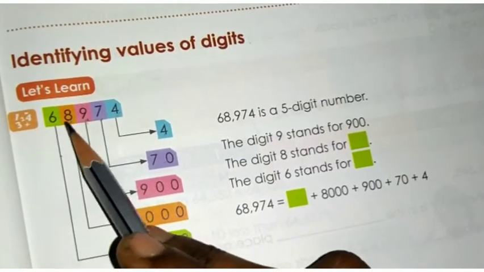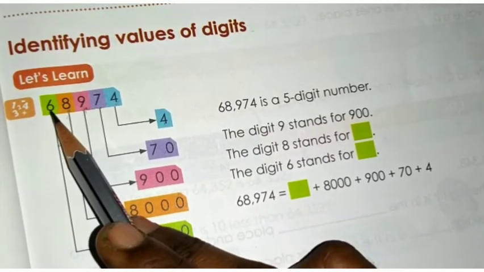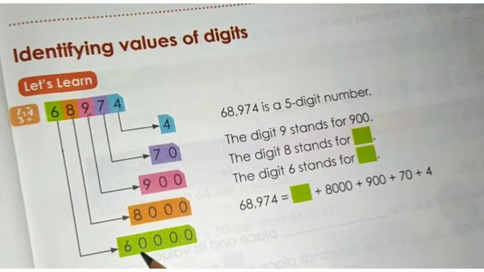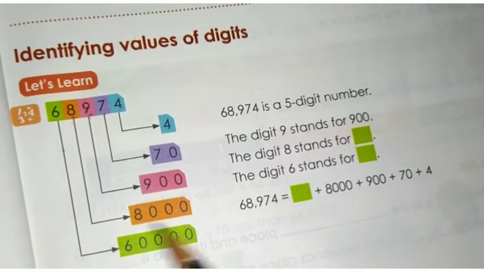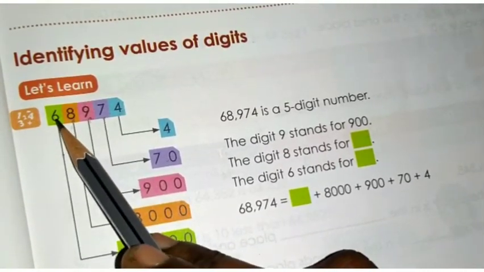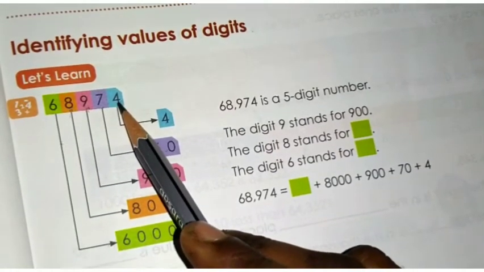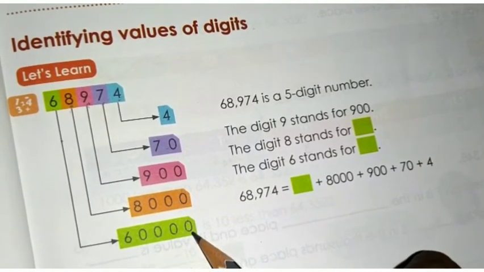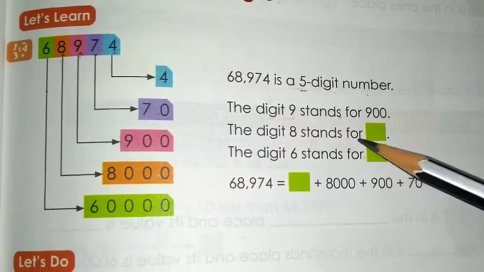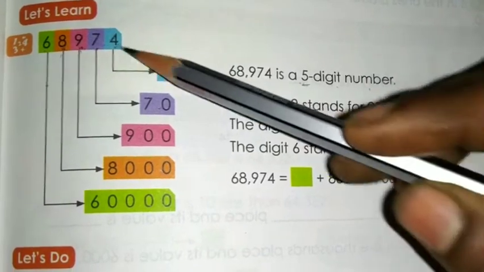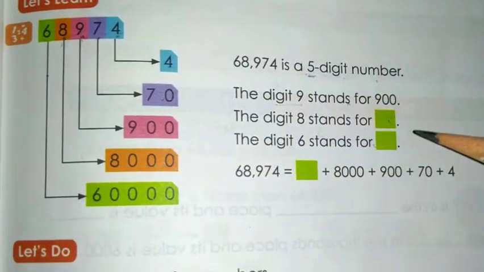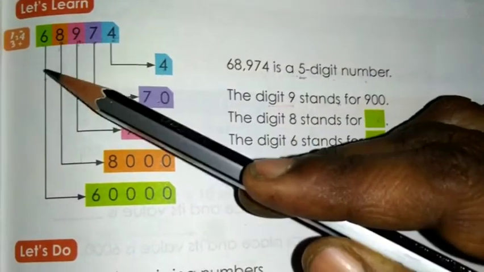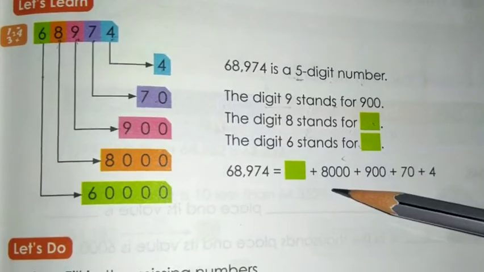Same as thousands place, in the 10,000s place 6 is there. So you have to write 60,000. 60,000 means you write 60000, which means except the 10,000s place, the remaining places have the value 0. So you will get the answer 60,000. The digit 8 stands for 8,000 because 8 is in thousands place. The digit 6 stands for 60,000 because it is in the 10,000s place, so you will get the answer 60,000.